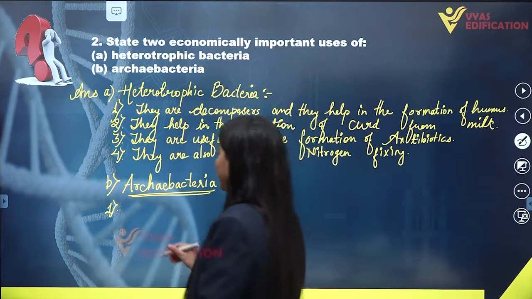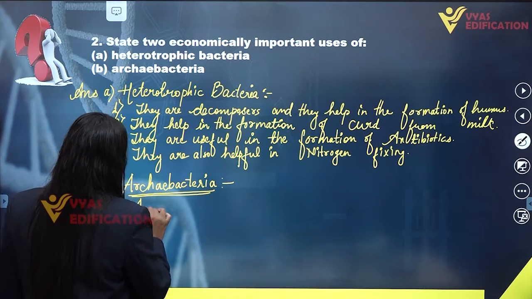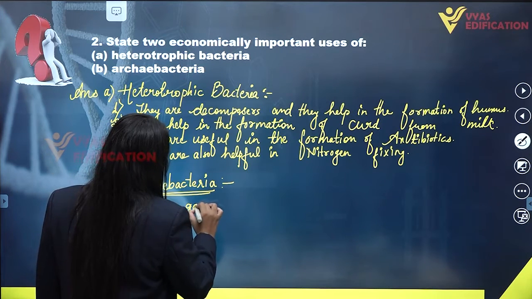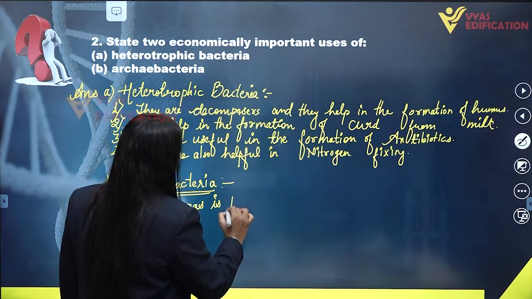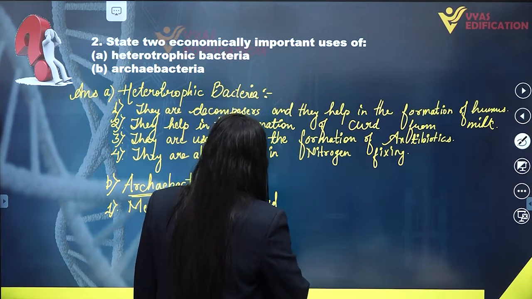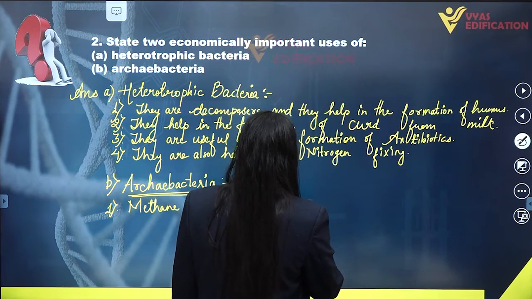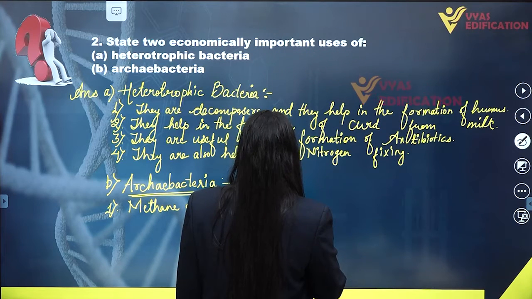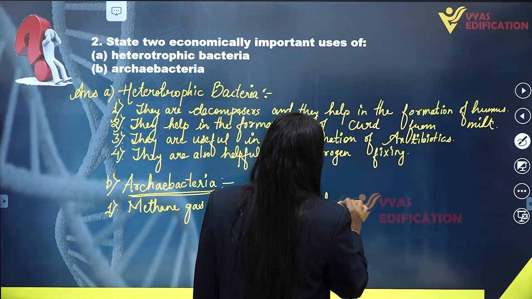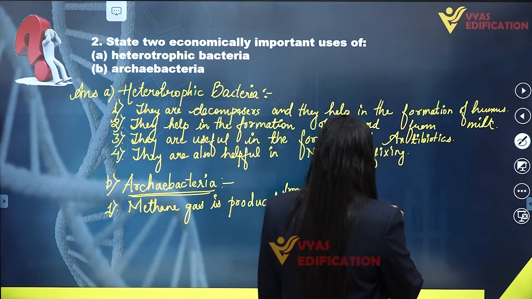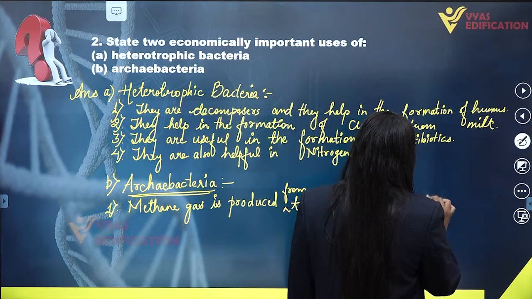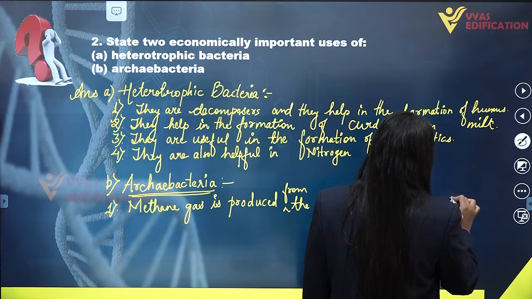We know that methane gas is produced. First of all, methane gas is not produced from bacteria, it is produced from the dung of ruminant animals such as cows.